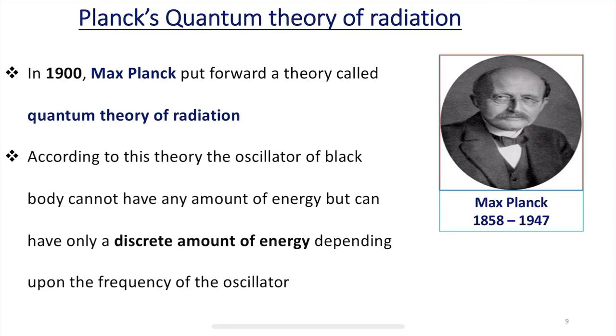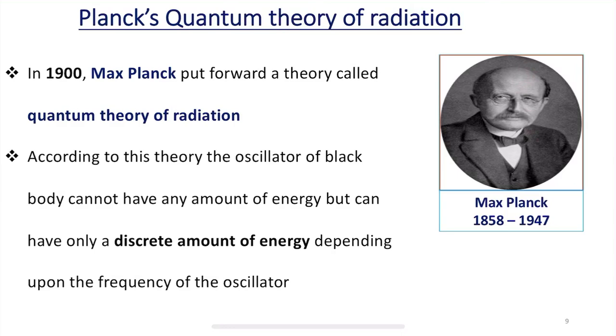Here we mainly study Einstein's theory of mechanics and Planck's theory of mechanics. Planck's theory is called the quantum theory of radiation, and Einstein's mechanics is called classical mechanics of motion.